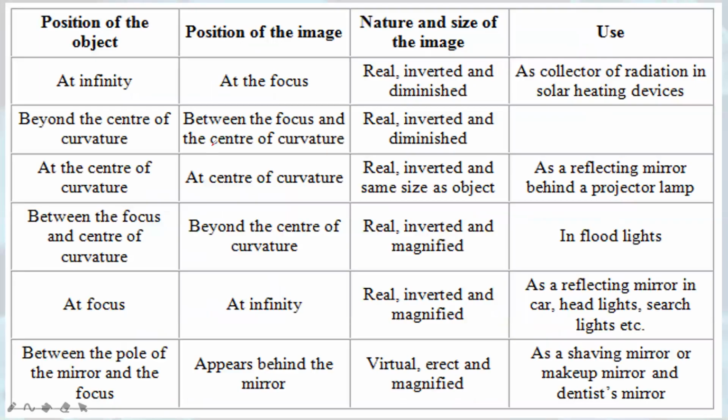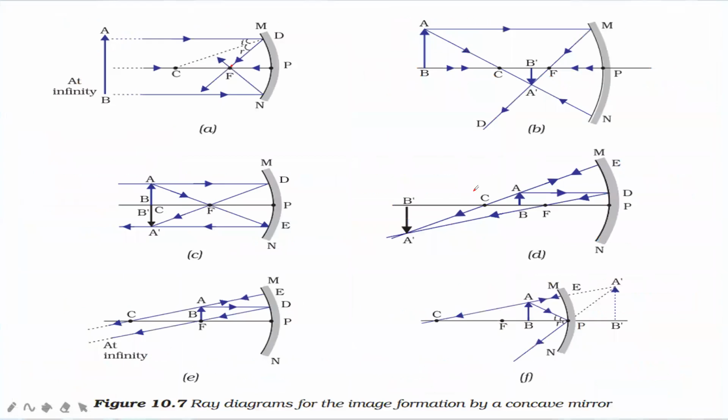Let's see the third case. If the object is placed at the center of curvature, the position of the image will also be at the center of curvature. This image will be real, it will be inverted, and it will be of the same size as that of the object. So let's see it by diagram here. AB is the object. The rays are coming from AB. They are coming to the surface of the mirror and they are getting reflected from here.